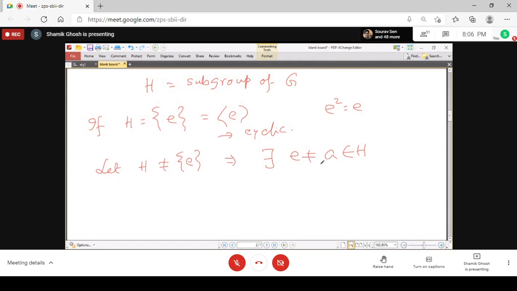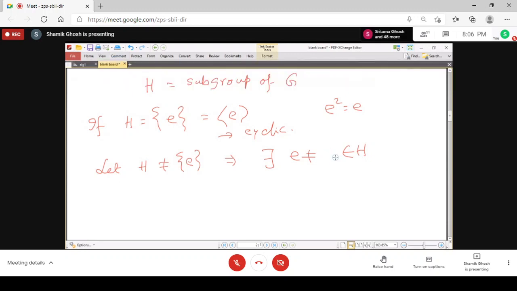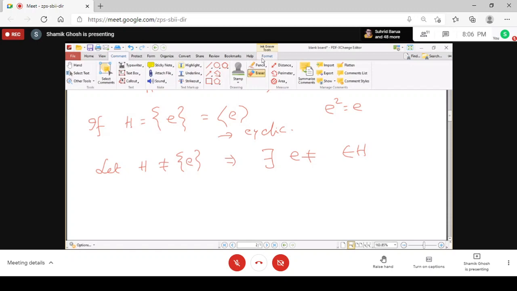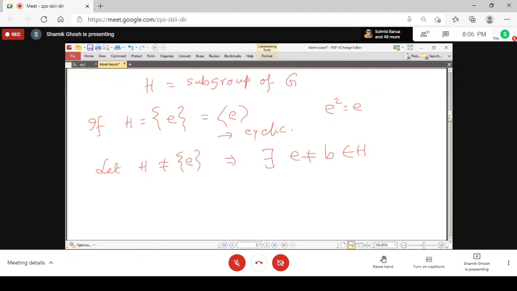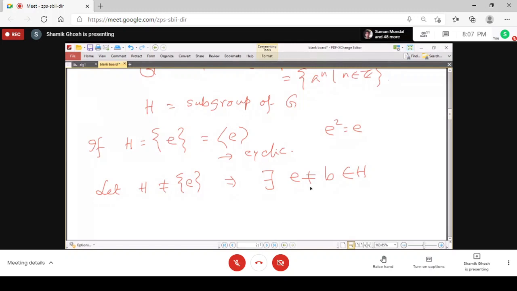I am taking A here, but rather I should take some B, because we have assumed the group is generated by A. So suppose there is some B belonging to H, and the group is generated by A. Now you see that every element of the group is a power of A. So B is some power of A, say A to the power r.